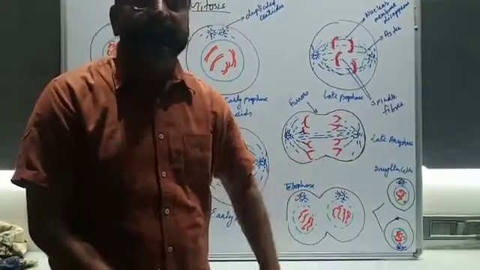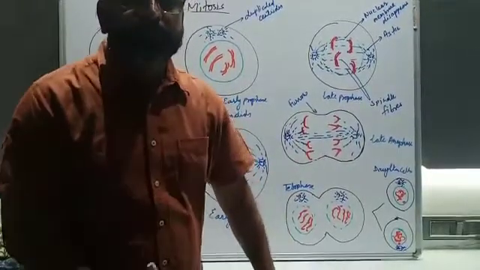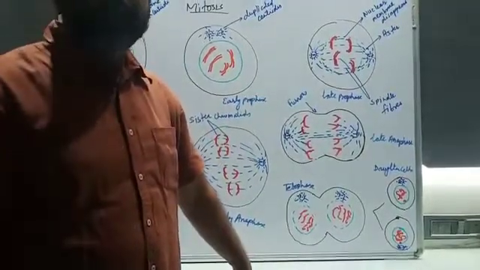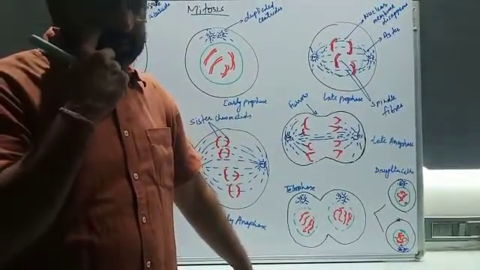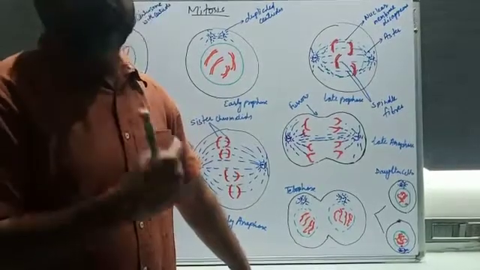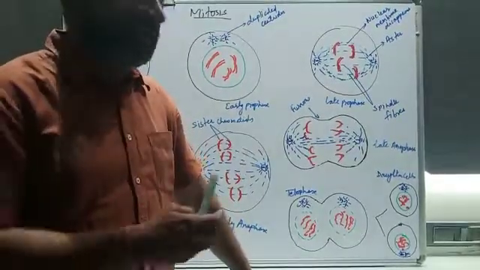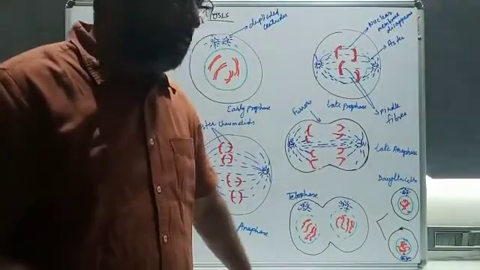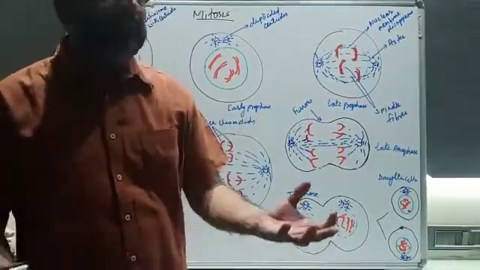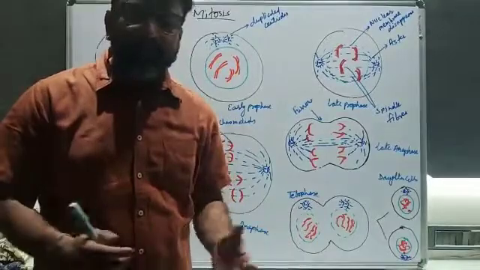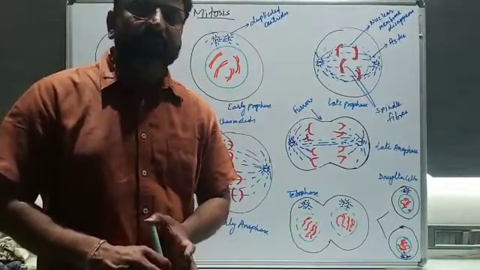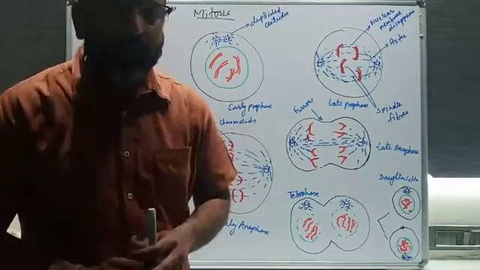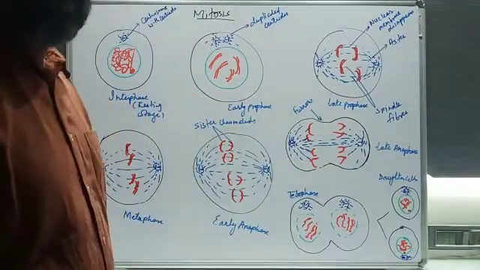You can give an example: after the formation of the zygote, what happens? The cell division has to start, right? So this cell division will be of the mitosis kind. Now the second thing is the growth and development of the body and the increase in the number of cells in the body. Cell division is required, and this cell division will be of the mitosis kind.